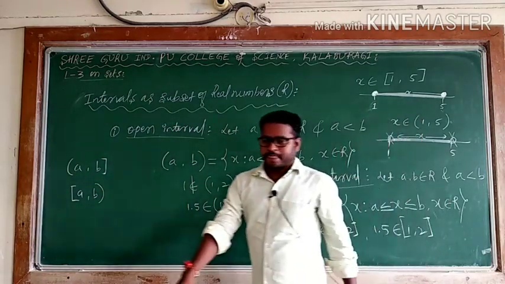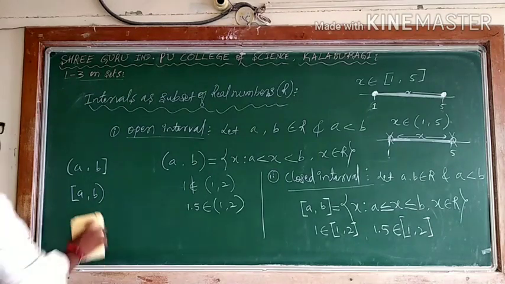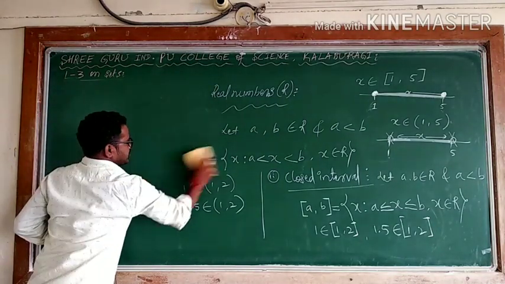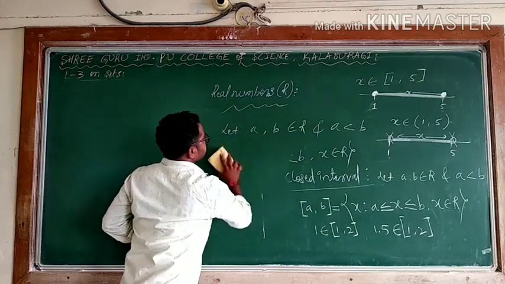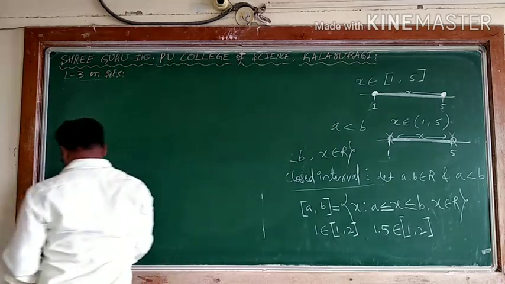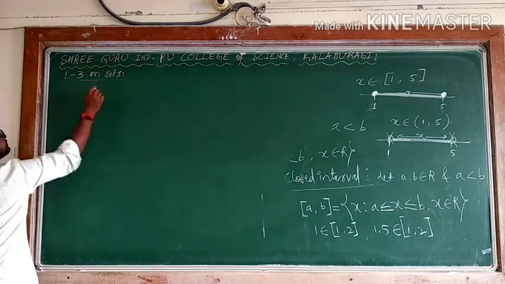Next one, I will talk about the next subset. Now we will see what a proper subset is.